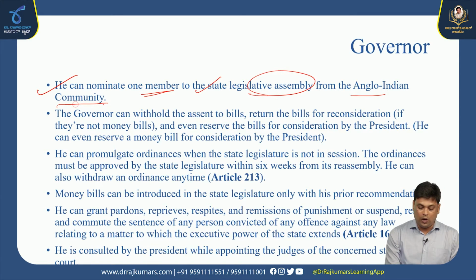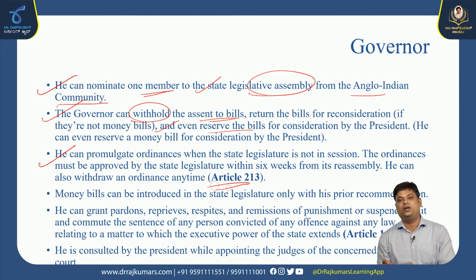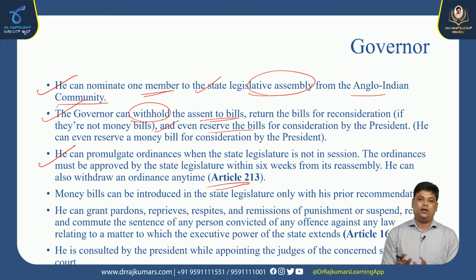Anglo-Indian community. The governor can withhold assent to bills, and he can return bills for reconsideration, but not money bills, and he can even reserve bills for the consideration of the president. He can promulgate ordinances. Under Article 213 of the Indian Constitution, the governor can promulgate an ordinance, that is a temporary law, when the state legislature is not in session. So only the governor, as the head, can promulgate any ordinances.